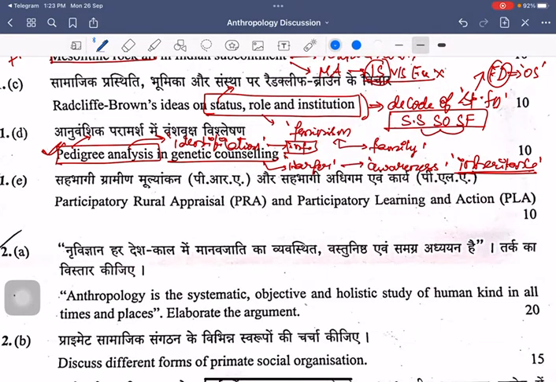understanding of your research methodologies, you have RRA. From RRA, with an increased degree of participation, you would have PRA. With a further increased degree of participation, we would have PLA, that is participatory learning and action. What is that? This is more to do with the applied section or the applied anthropology part. This is more to do with action anthropology.